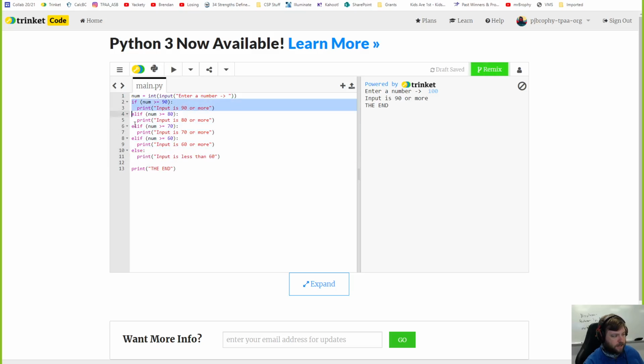Think of these if and else if blocks as all connected. It'll just print one of these. They're all connected in a way, so it's only going to run one of those. So it prints that and then goes to the end. If I try this again, then I go 81.